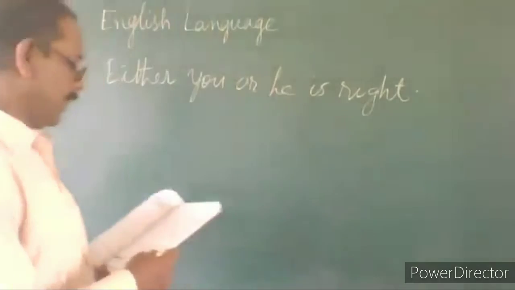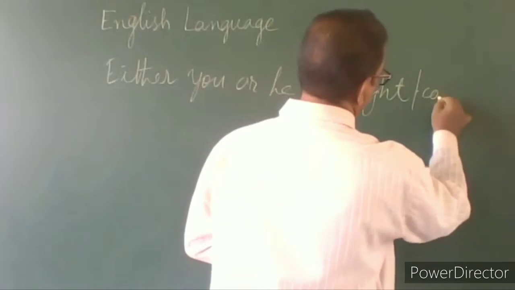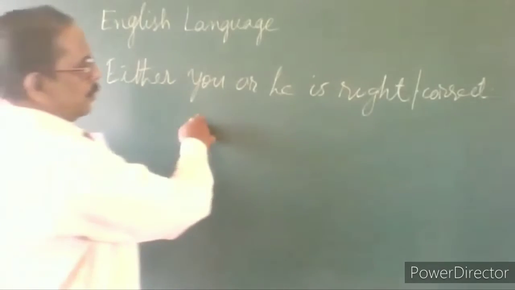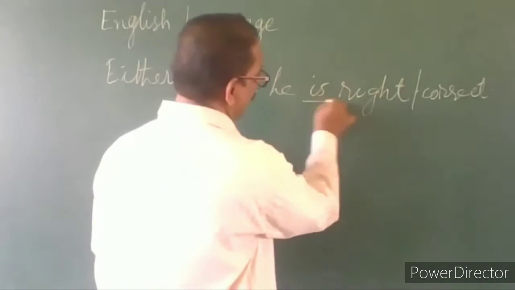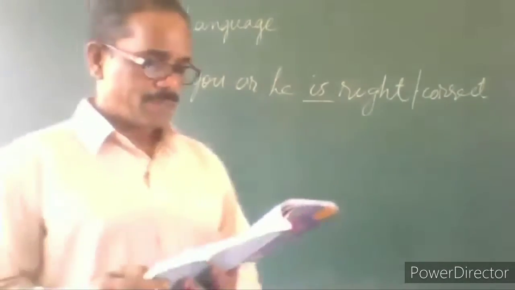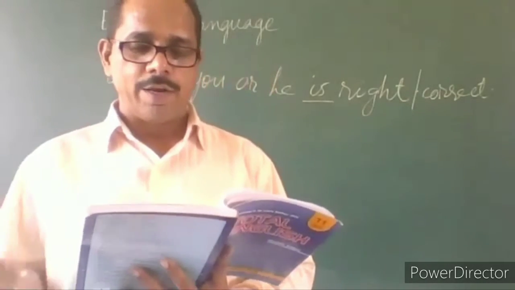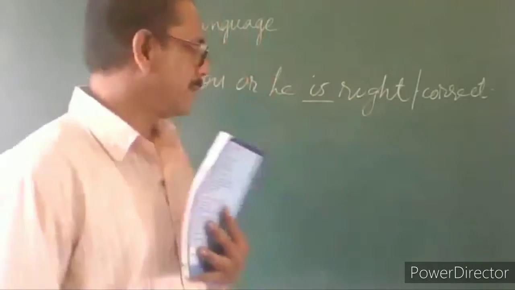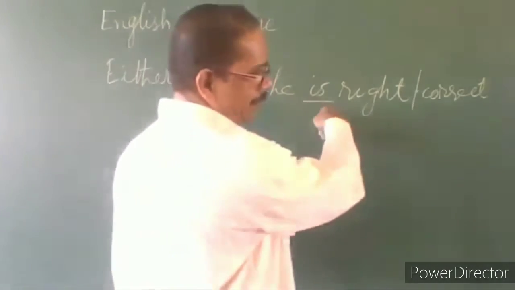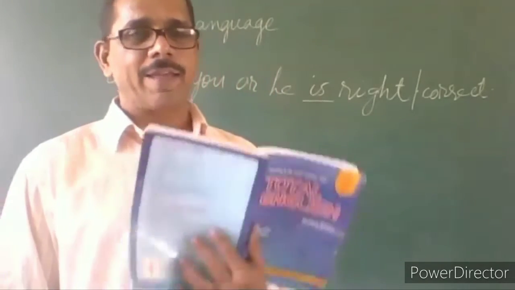Either you or he is correct. Either you or he is correct or right, whatever. So, either you or he is right or he is correct. Look at the rule once again: when the subjects joined by or, nor, and nor are of different persons. Here it's 'you', plural, and this is singular. The verb agrees in person with the one nearest to it.